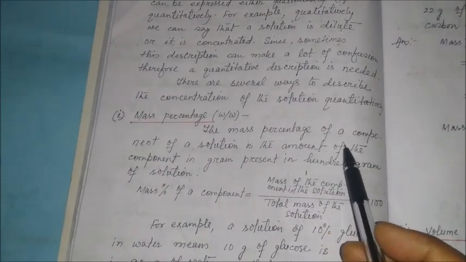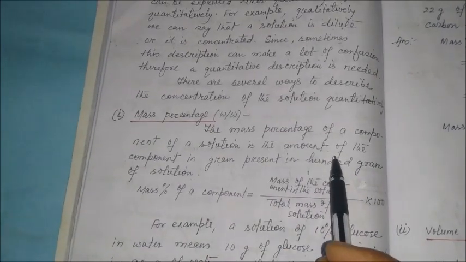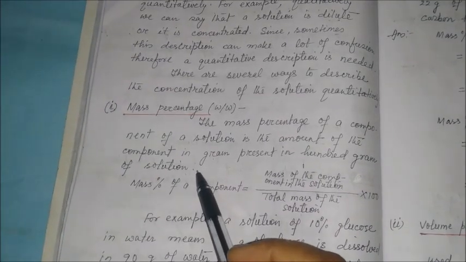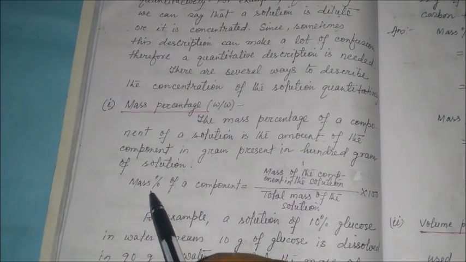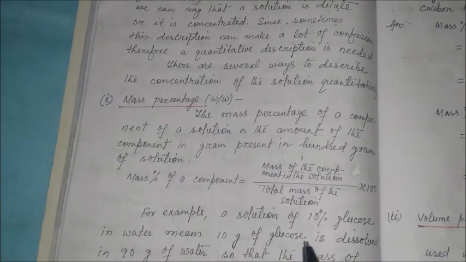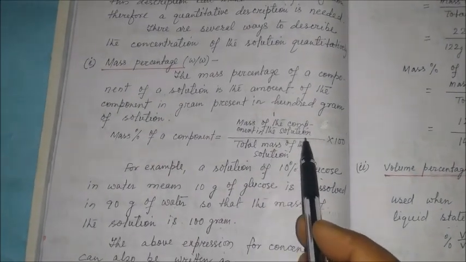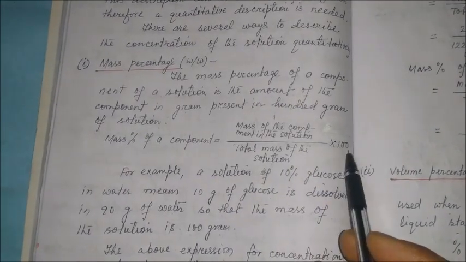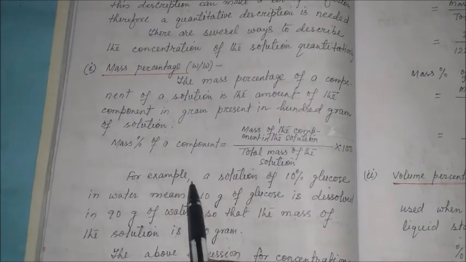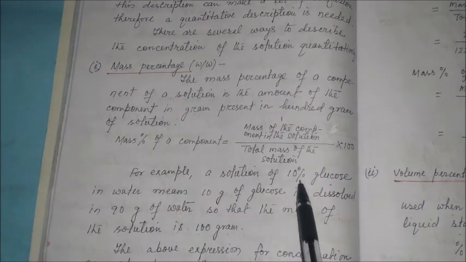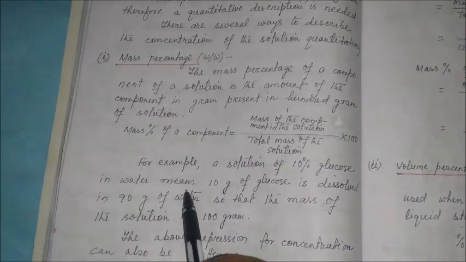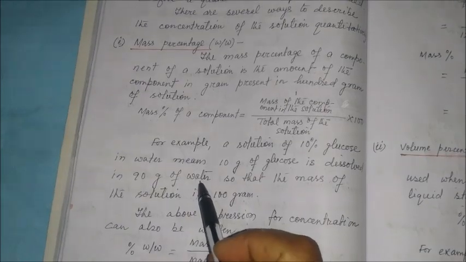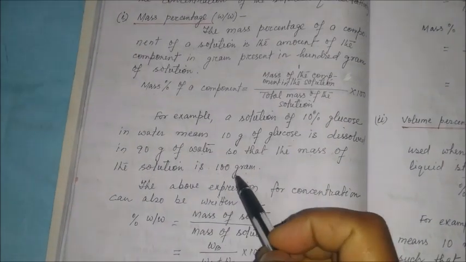The mass percentage of a component of a solution is the amount of the component in gram present in 100 gram of solution. Mathematically, mass percentage of a component is equal to mass of the component in the solution divided by total mass of the solution multiplied by 100. One example, a solution of 10% glucose in water means 10 gram of glucose is dissolved in 90 gram of water, so that the mass of the solution is 100 gram.